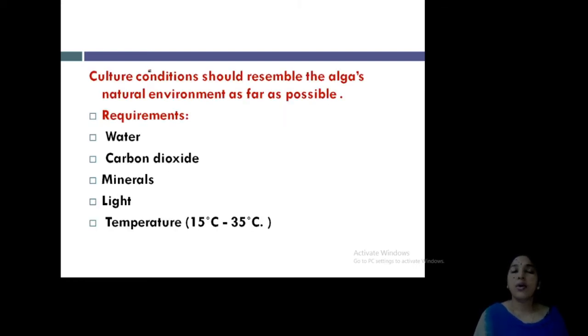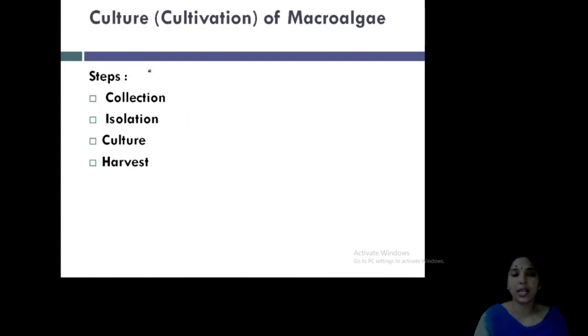Now, how will you culture? This is a specialized culture room, an air-conditioned room, a well-protected room without any contamination, any germs, etc. So, what are the essential requirements for algal culture? You need water, clean water. You need carbon dioxide for photosynthesis, you need minerals for growth, you need perfect light, then temperature. These are the typical requirements for growth of algae.